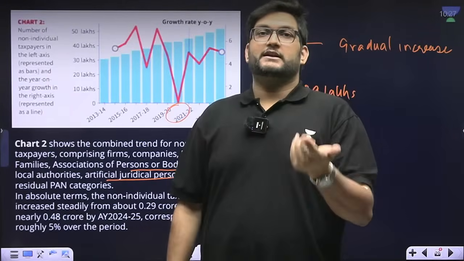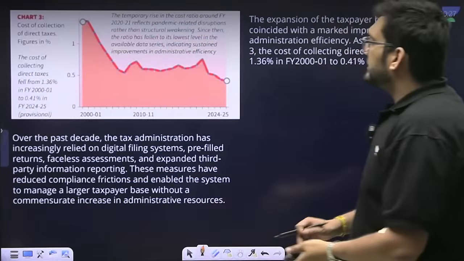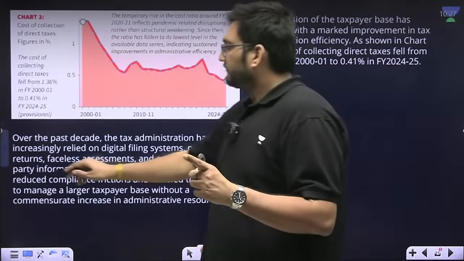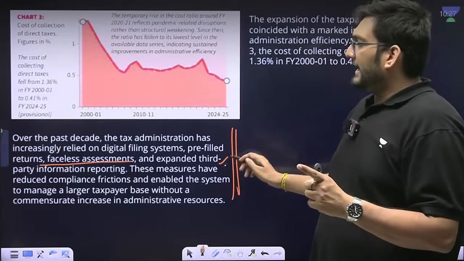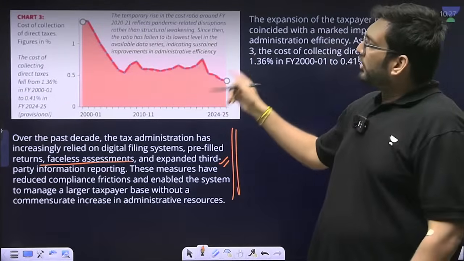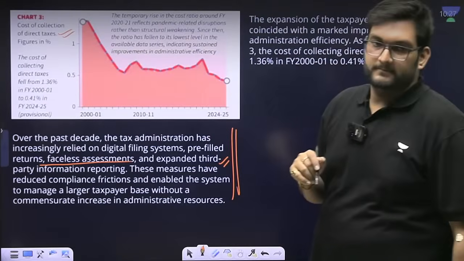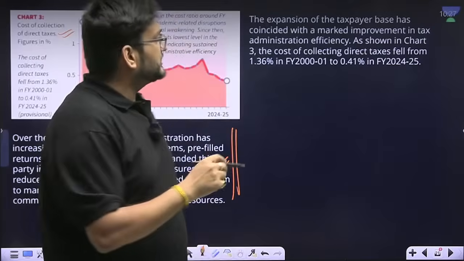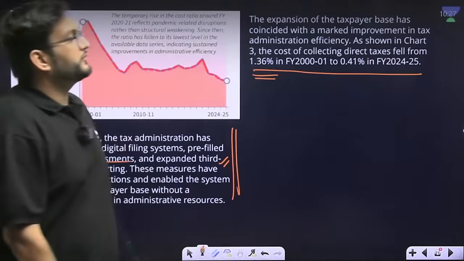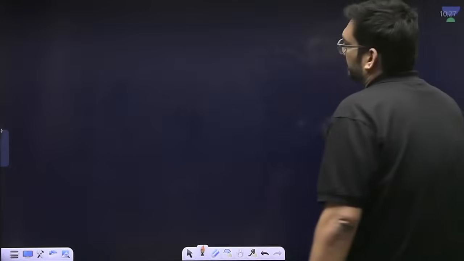This is where the article points out a very interesting thing. Because of the administrative reforms, digital filing, faceless assessment, and third-party information reporting, aggregators, the cost of collection of direct taxes has actually gone down. From 1.36% to 0.41%. So now what do we do with this data?